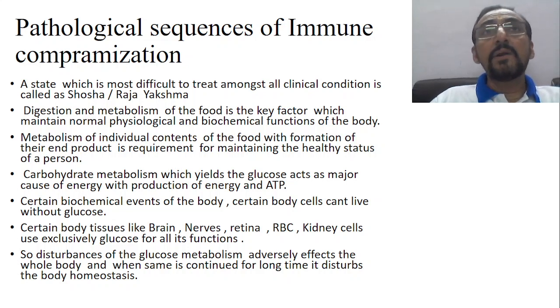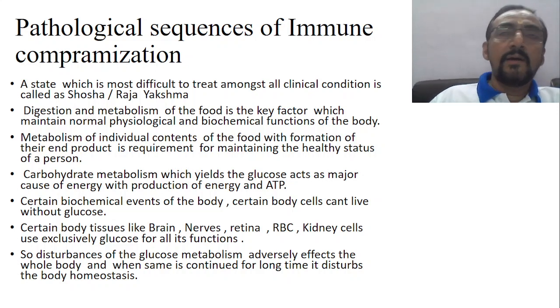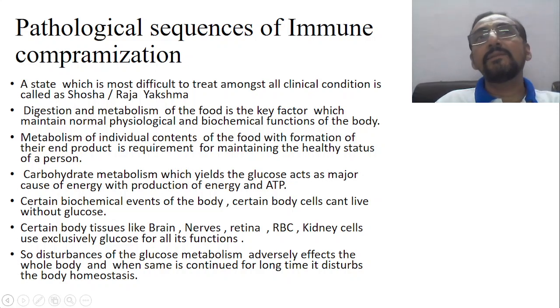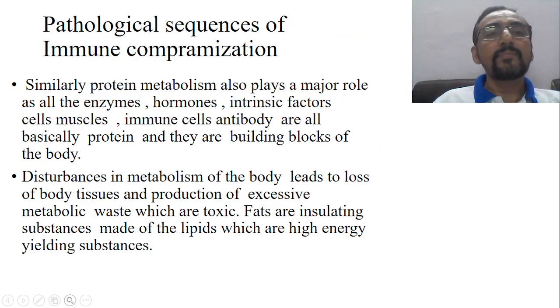So the cell is deprived of glucose, and because of that many intracellular changes take place, and there will be utilization of fatty material that leads again to ketoacidosis and all those things. So we know that. So now this glucose is very important. When such conditions continue for a longer time, then the body badly suffers.